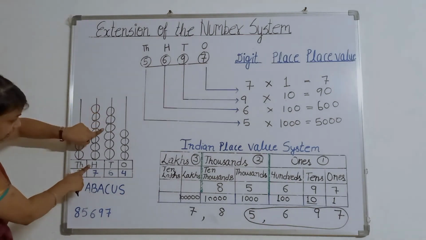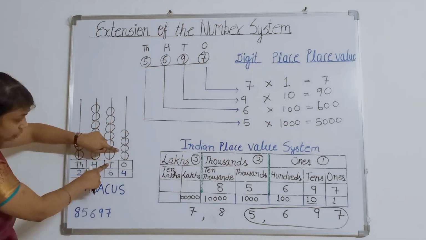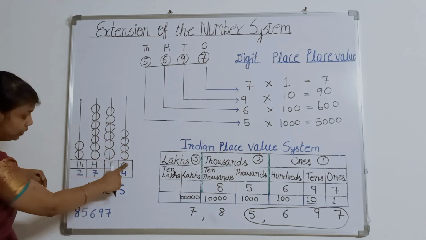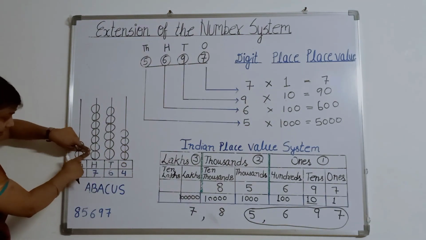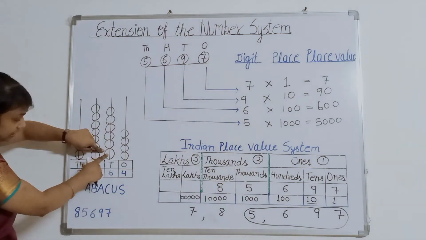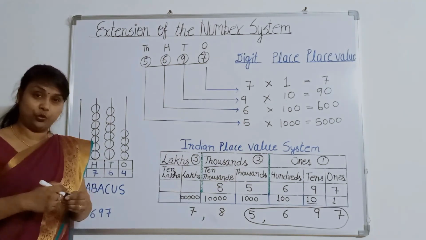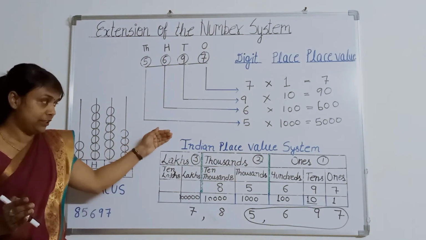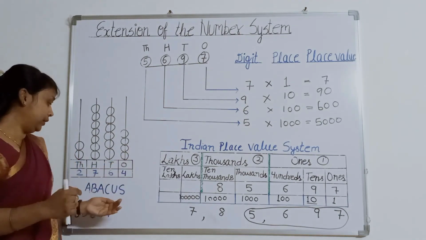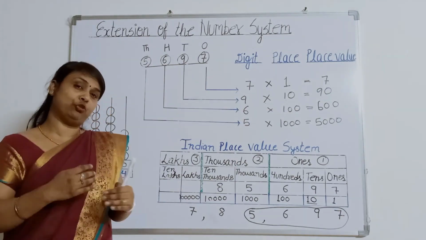These are 6 beads, so 6 tens means 60 and these are 4, so these are 4 ones. So 2764. This is the way to read a big number with the help of the Indian place value system and in abacus also. And now we will solve different types of questions in this chapter.